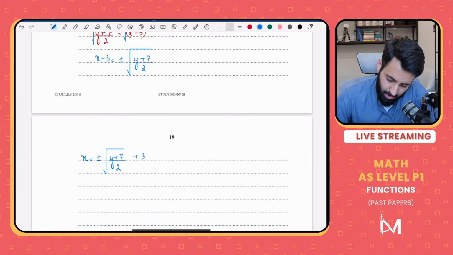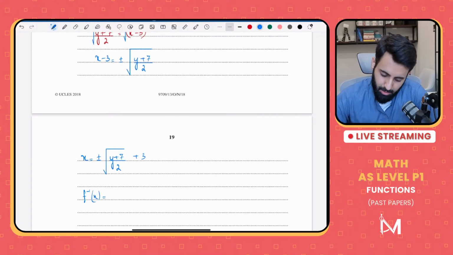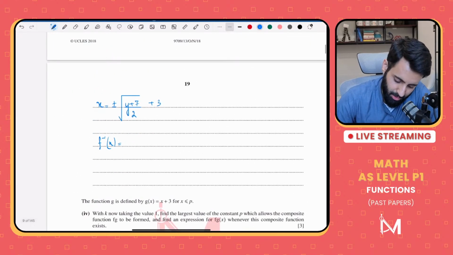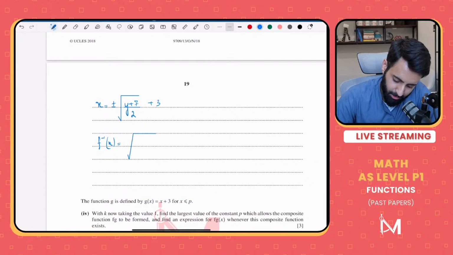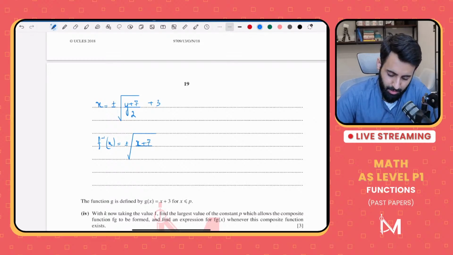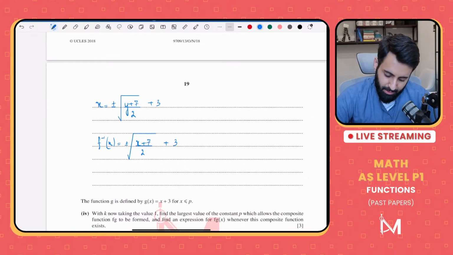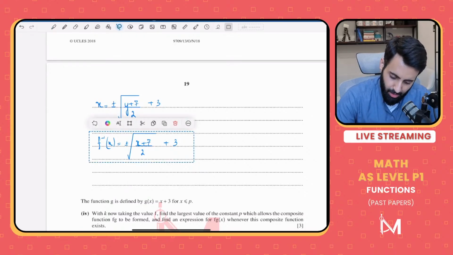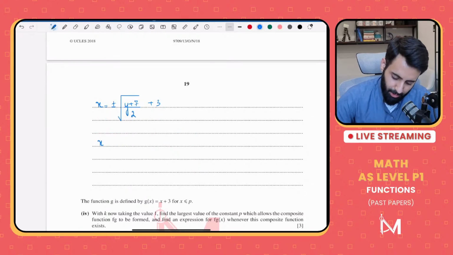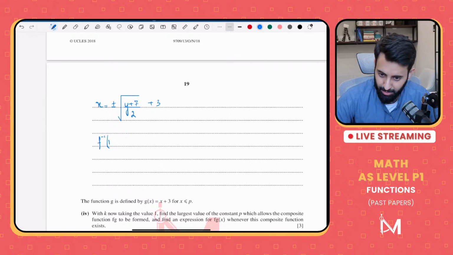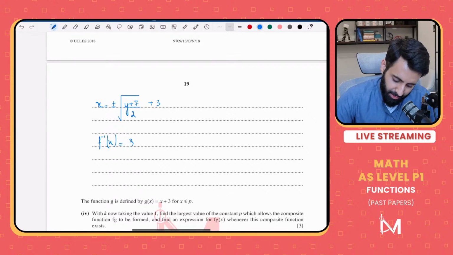And finally, f inverse of x. Let's see if this is f inverse. That's equal to plus minus square root of (x plus 7) upon 2, plus 3. We haven't decided whether it's plus or minus yet. Okay, let's see whether we're going to go with the plus sign or with the minus sign. If you want to make that decision easier for yourself, here's my advice: write the constant first. That makes it slightly easier.